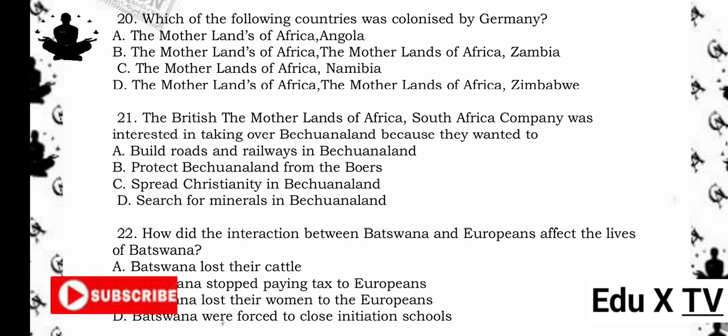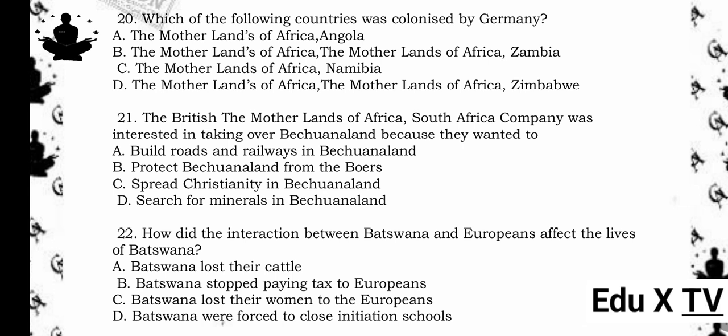21. The British The motherlands of Africa, South Africa Company was interested in taking over Bechuanaland because they wanted to A. Build roads and railways in Bechuanaland. B. Protect Bechuanaland from the Boers. C. Spread Christianity in Bechuanaland. D. Search for minerals in Bechuanaland. The answer is D. Search for minerals in Bechuanaland. Reason being, the British were largely motivated by economic interests, especially the search for valuable minerals, which were believed to be abundant in southern Africa.